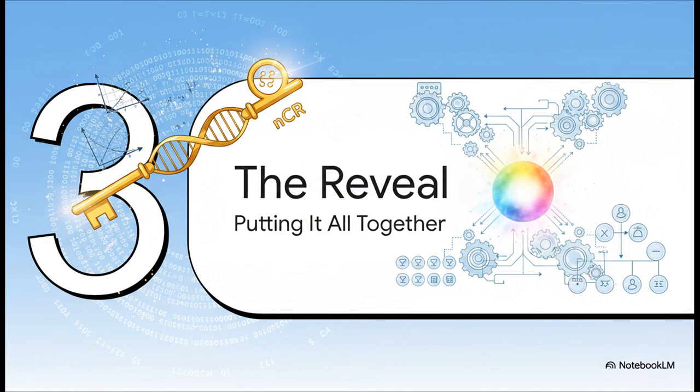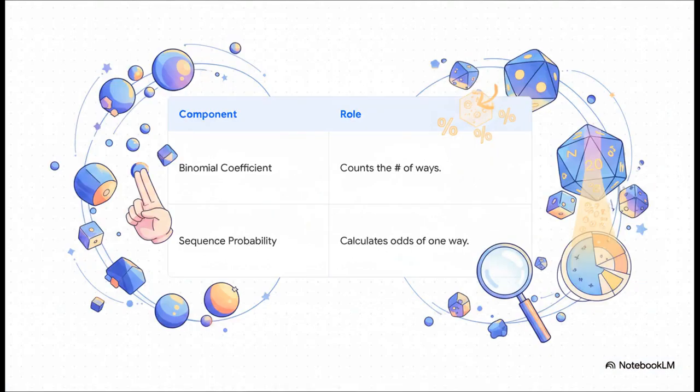All right, this is it. We have the 2 parts we need. We know how to figure out the probability of any single sequence happening, and we know how to count how many of those different sequences are even possible. It's time to put it all together. You know, when you break it down, the logic is actually super elegant. The total probability is just the number of ways something can happen multiplied by the probability of each one of those ways happening. Simple as that.